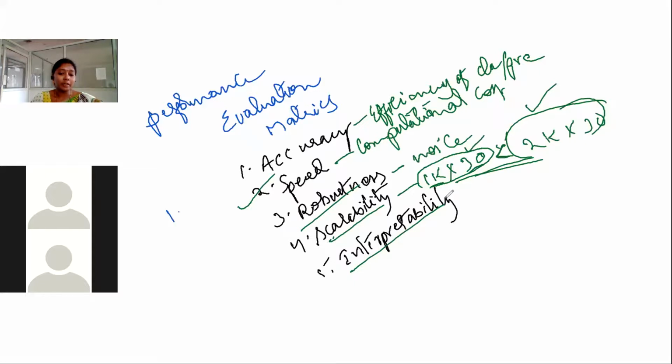And interpretability, so we can get as much useful information as we can from that classifier. So if the classifier or predictor has these features, those models can be referred to as efficient or good models. Based on these characteristics, we can identify the good classifier or good predictor. So this is about the issues regarding the classification and prediction.